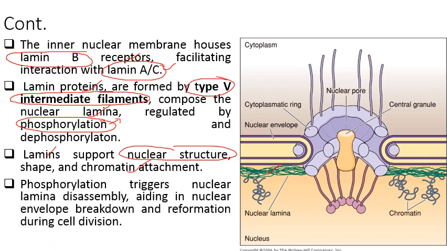Phosphorylation triggers nuclear lamina disassembly. When phosphorylation occurs, the nuclear lamina disassembles, aiding in nuclear envelope breakdown, which plays a very important role during cell division for disassembly of nuclear membrane and reformation during cell division. And the reformation in cell division also occurs through these same reactions.